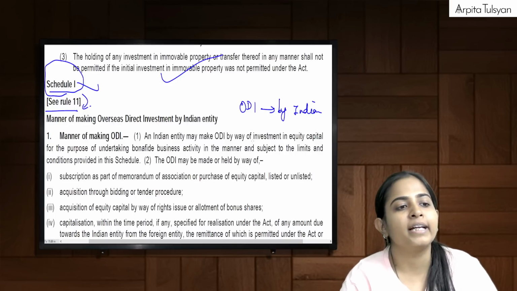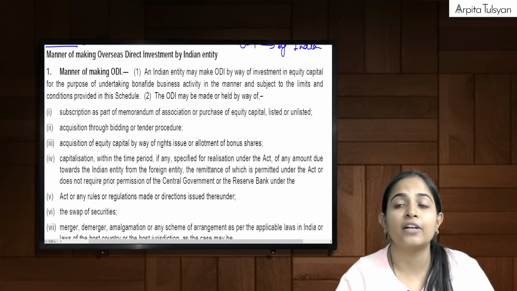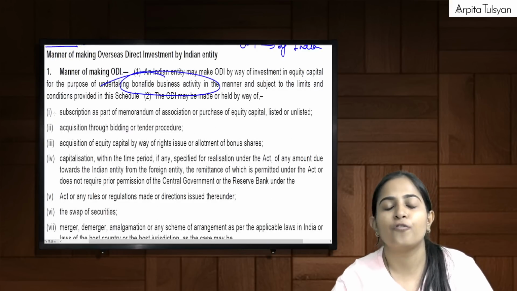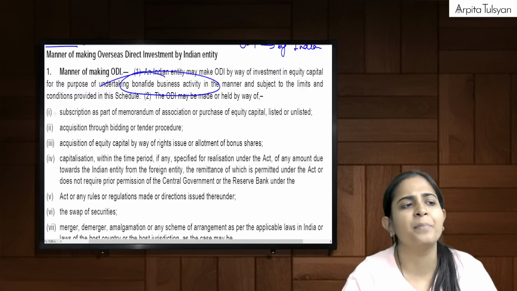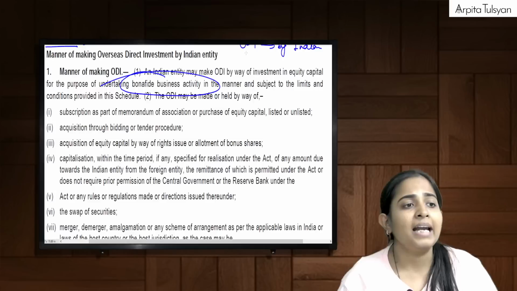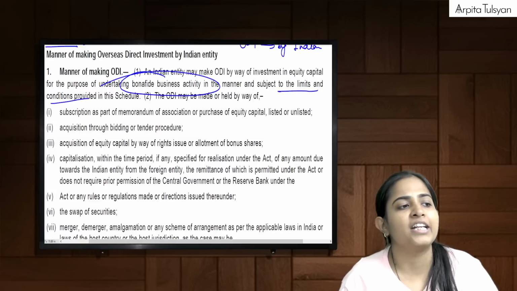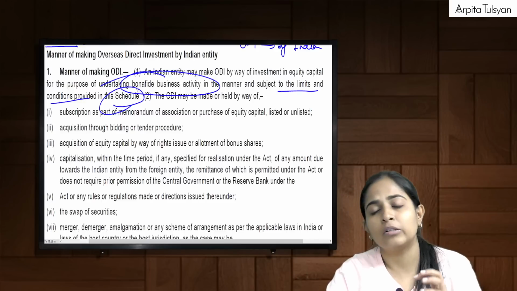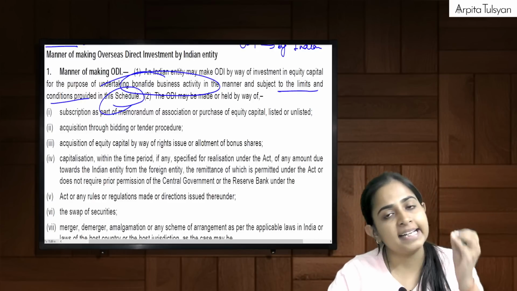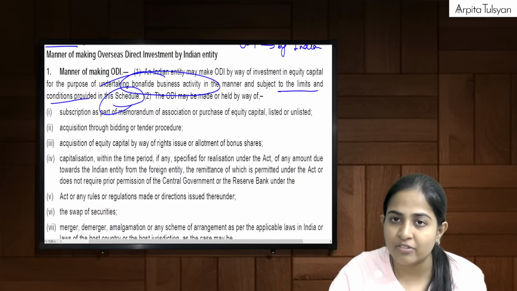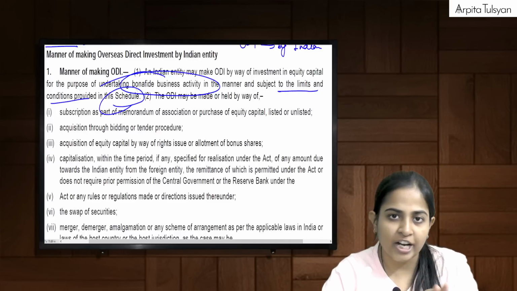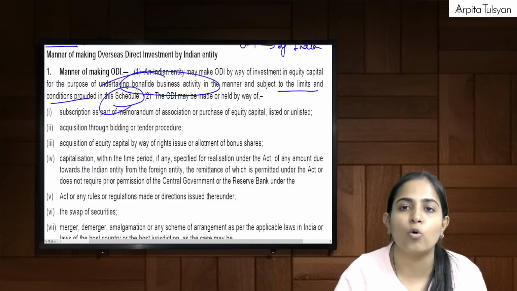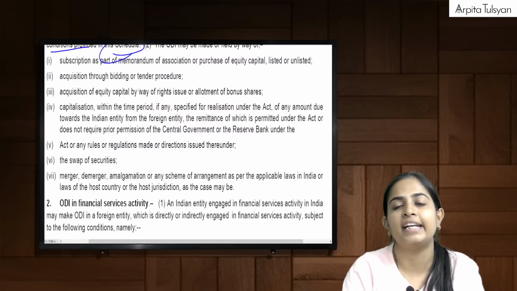So first of all, they are telling that the thing which we had done for the overseas investment also, that it should be done in such a foreign entity which is engaged in bona fide business activity, and subject to the limits and conditions provided in this schedule. So wherever you are doing the investment, that entity should be engaged in bona fide business activity. Terms and conditions of this schedule must be complied with. Okay, in what all forms can an Indian entity do the ODI?